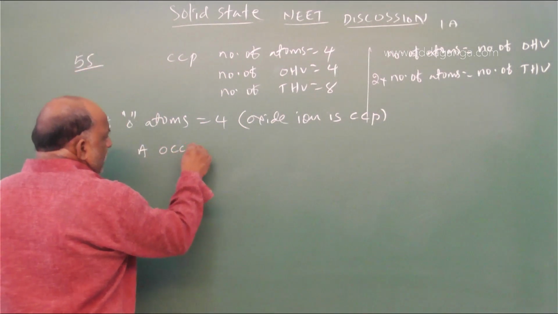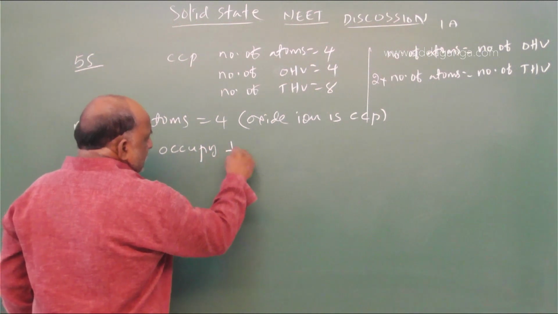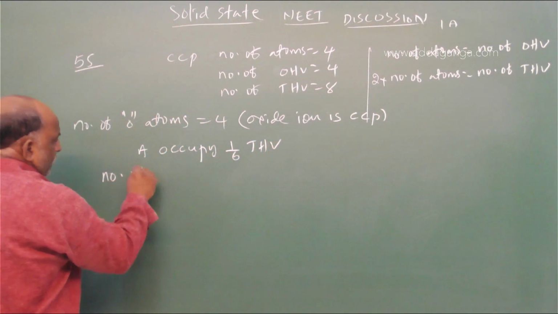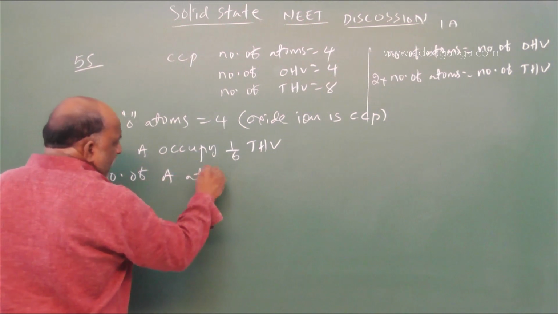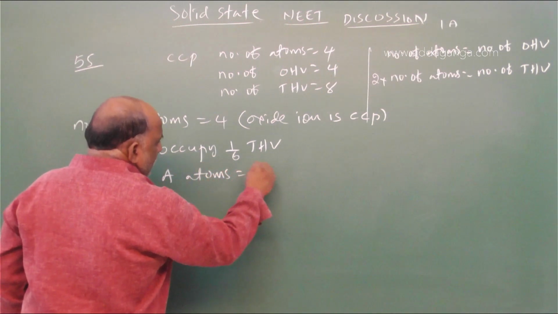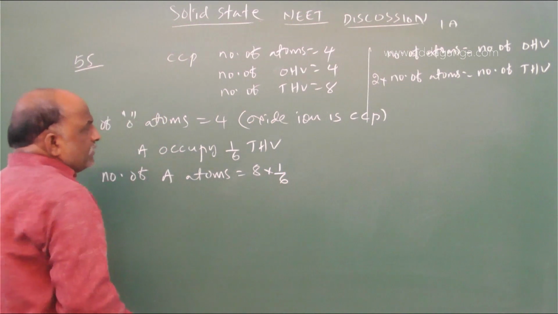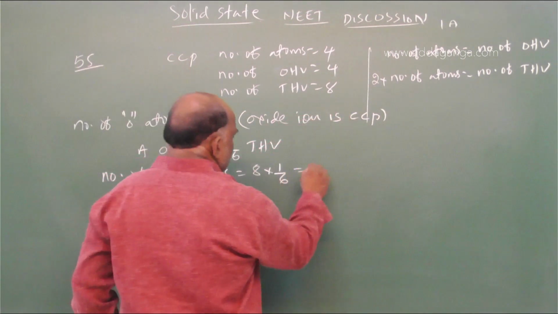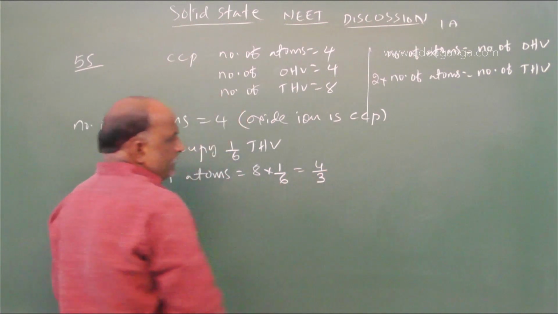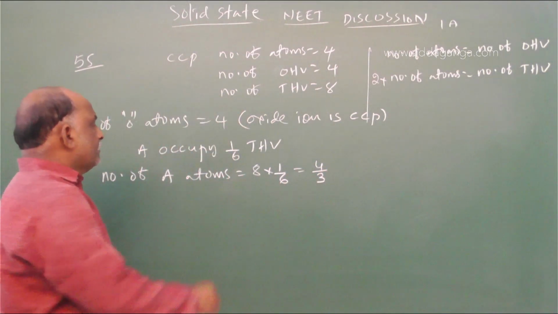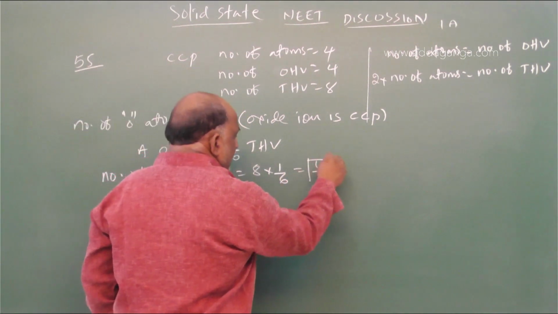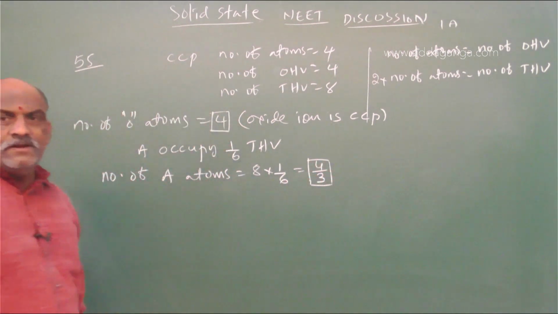A occupies 1/6 of the tetrahedral voids. So the number of A atoms is equal to 8 into 1 by 6, because there are 8 tetrahedral voids. 8 into 1 by 6 equals 4 by 3. Oxide ions: 4. A atoms: 4 by 3.